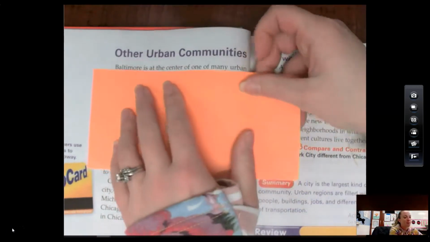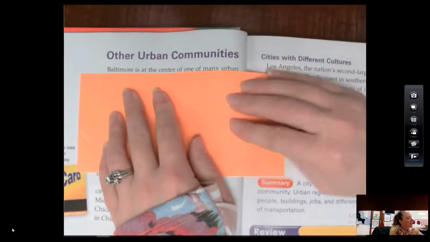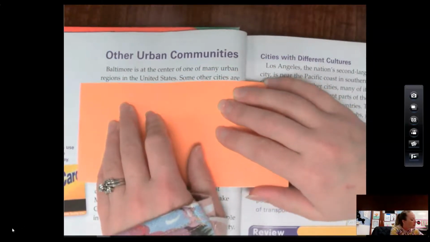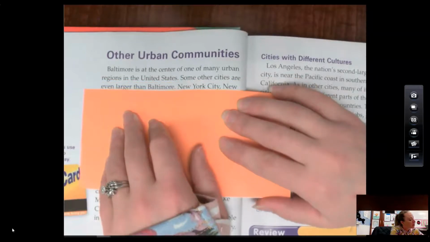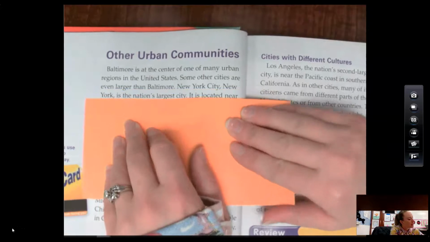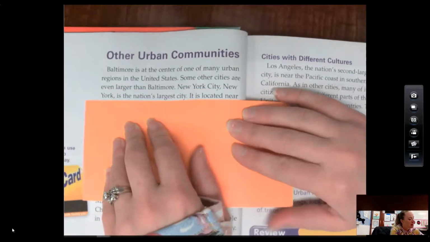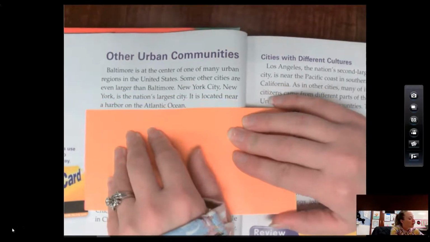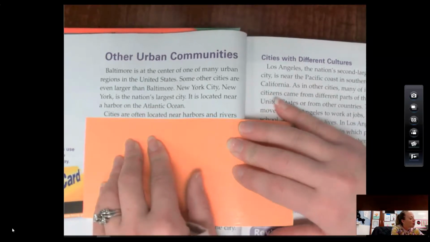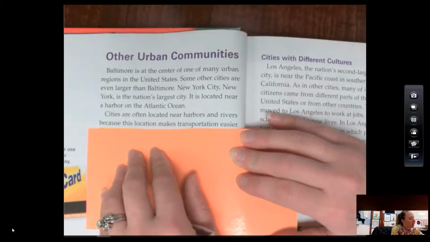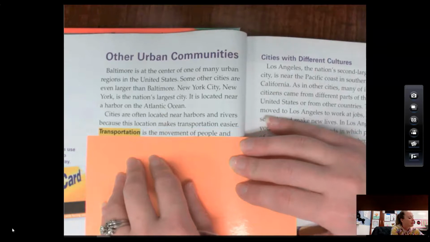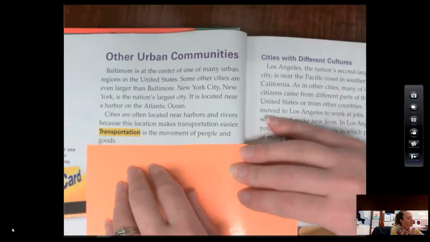Here we go, friends. Baltimore is at the center of one of many urban regions in the United States. Some other cities are even larger than Baltimore. New York City, New York, is the nation's largest city. It is located near a harbor on the Atlantic Ocean. Cities are often located near harbors and rivers because this location makes transportation easier. Transportation is the movement of people and goods.